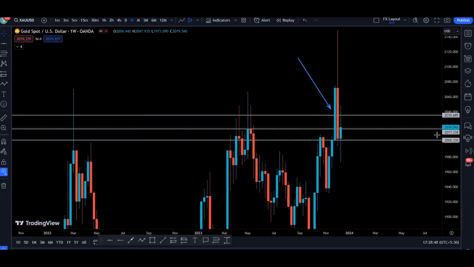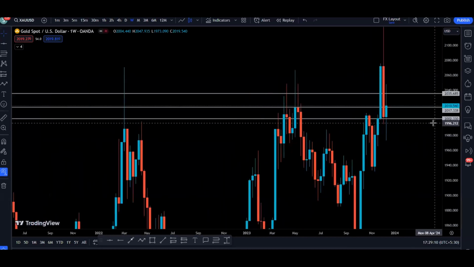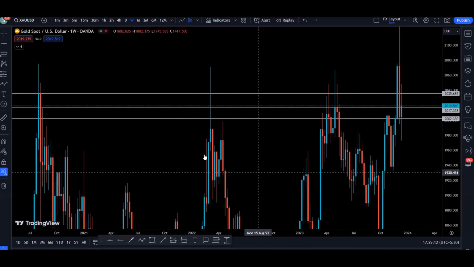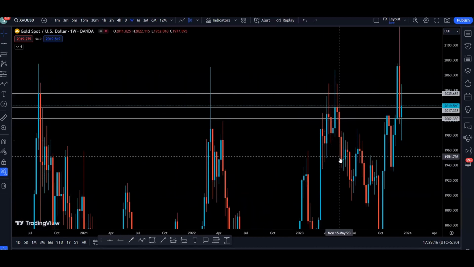Now we can see that the last weekly candle closed above this resistance. Now there is a higher probability for the price to continue going to the upside, but we have resistance here as well, and the next resistance is right here. Somehow, if we close below this support, let's see where the next support is. If we break the next support, we have to see historically: if we break this level, we came here, break this level, we came here.